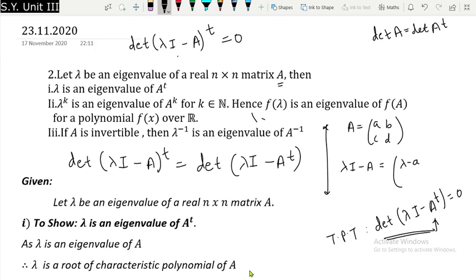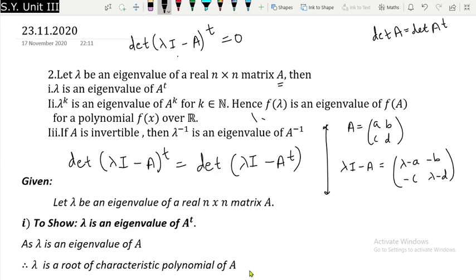So it will be [lambda minus a, minus b; minus c, lambda minus d]. So this is my lambda I minus A. So what is my lambda I minus A whole transpose? Lambda I minus A whole transpose will be equal to [lambda minus a, minus c; minus b, lambda minus d].